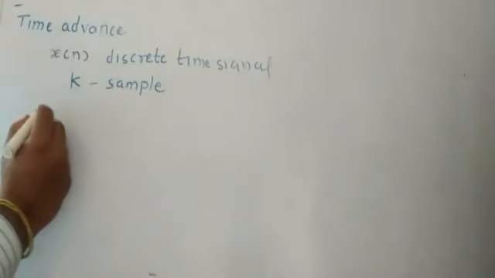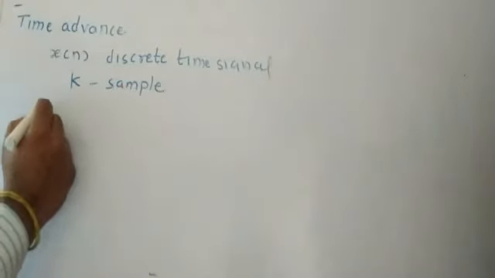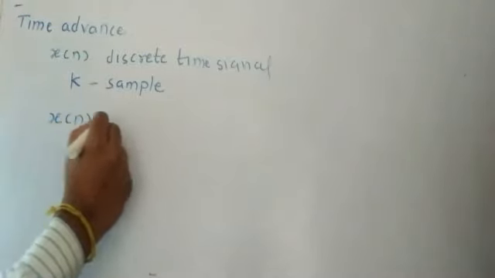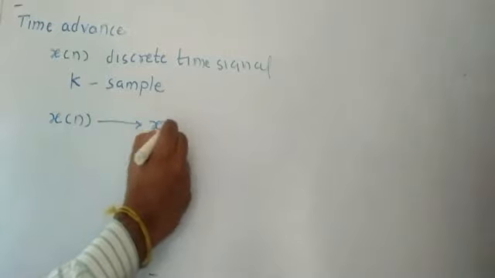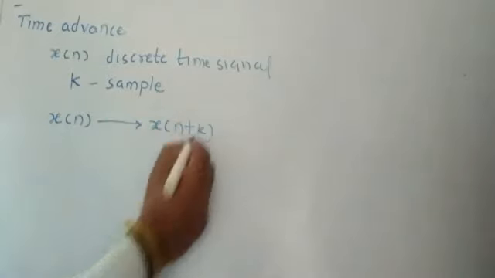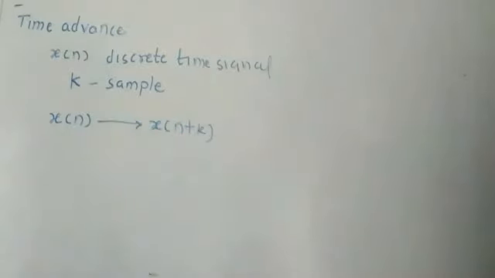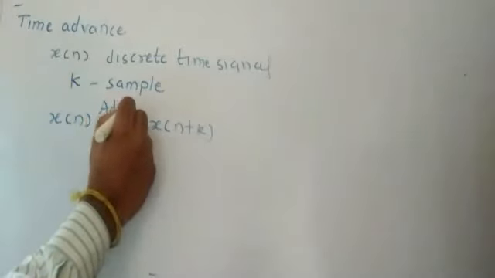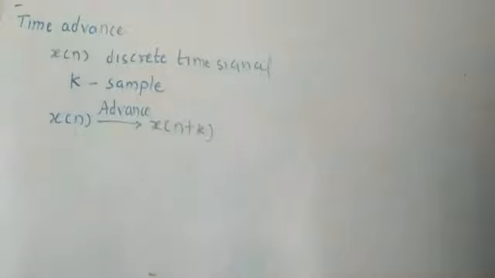Now we will prepare an expression, that is x of n gets advanced as x of n plus k. Here x of n plus k is nothing but the advanced signal. So that's why we write here advance.